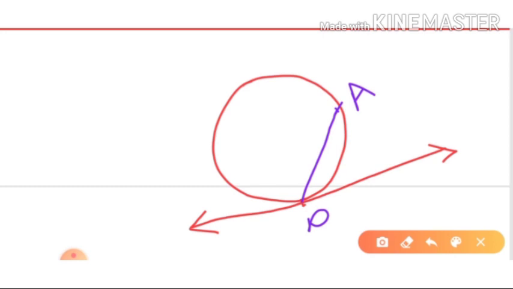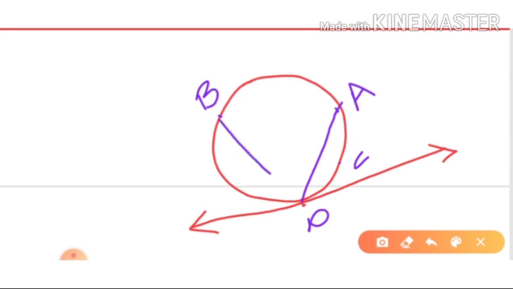So if we look here, this is one side of the chord and this is the other side of the chord. So we'll take any two points here. Say we take B, and here we can take C, on opposite segments, alternate segments.